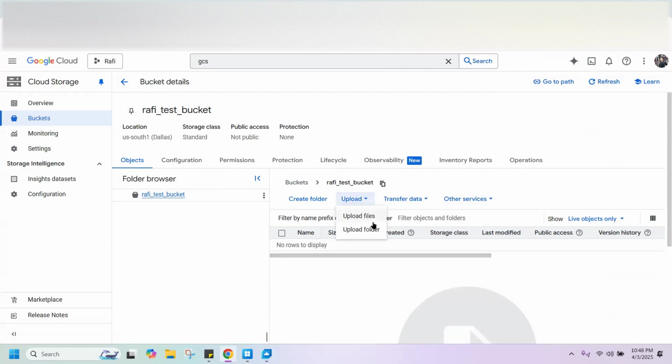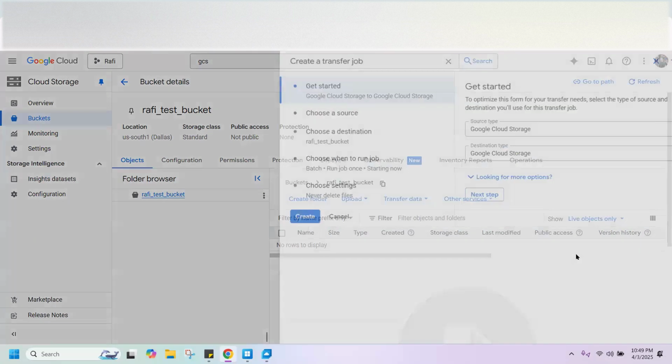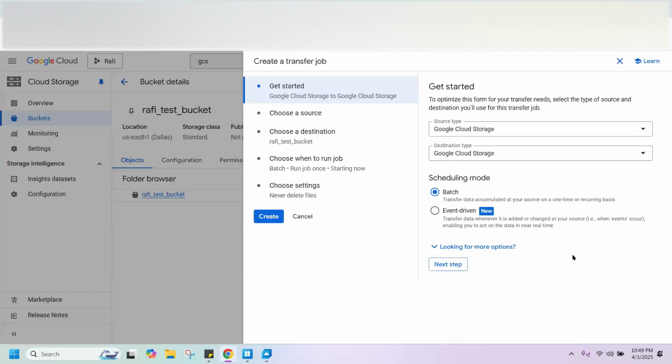So I'll tell you about transfer data as well. If you are moving a huge amount of data, you can click on the transfer data activity. It actually works on a very low amount of internet connection as well. When you're moving petabyte scale of data, you will be using the transfer data protocol. Click on transfer data. I'll tell you. Let's click on it. I think there should be a couple of options, right?